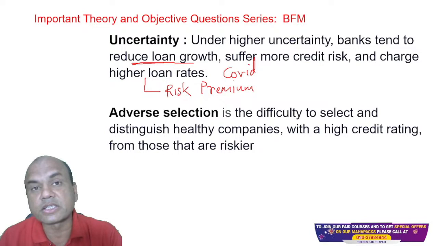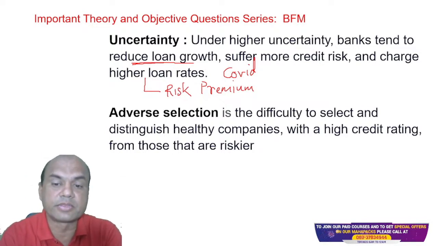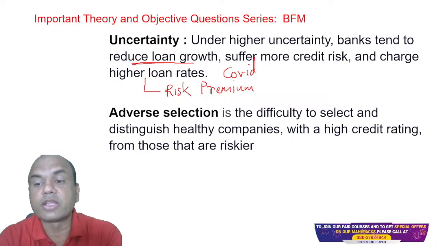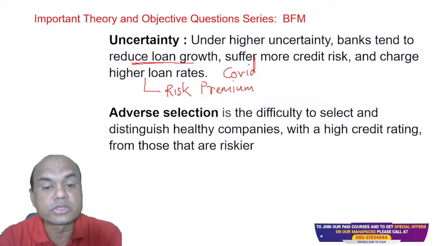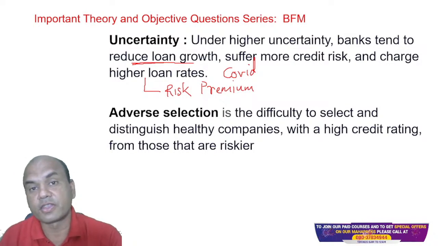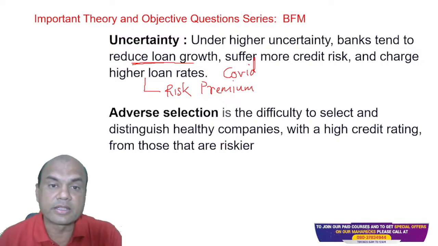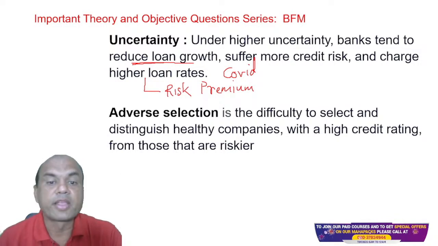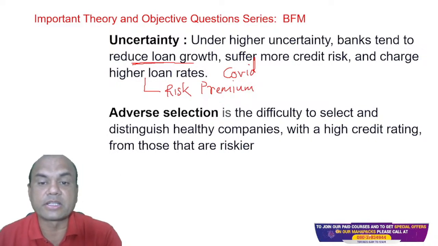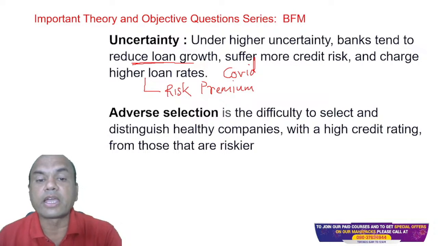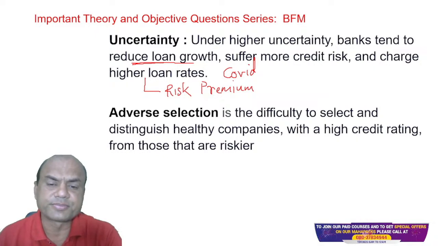Next is adverse selection. What is adverse selection in this finance term? It is the difficulty to select and distinguish healthy companies with high credit rating from those that are riskier. Isn't it very important? The logic is simple, but if we don't understand it, then it becomes difficult. How will you select these?